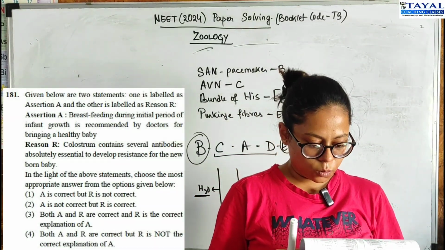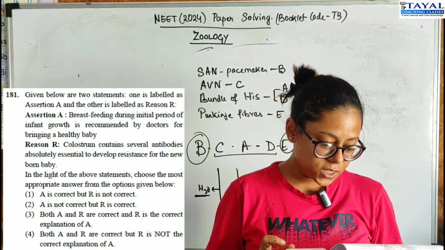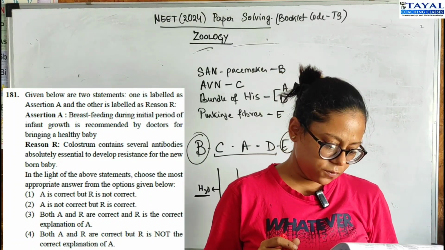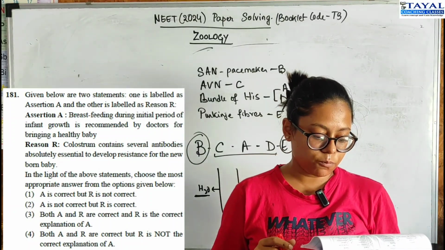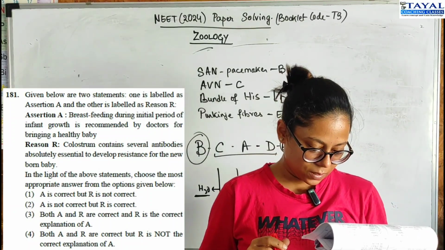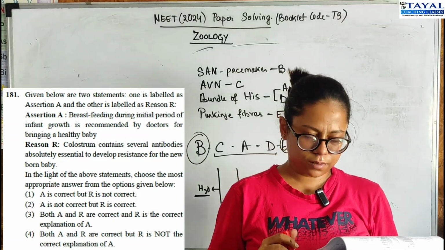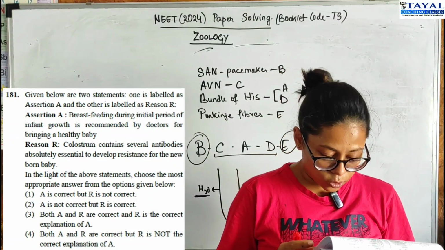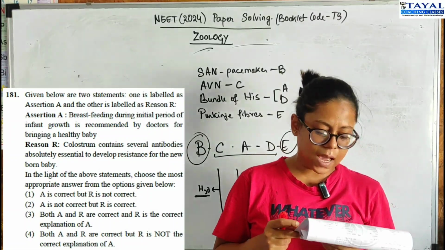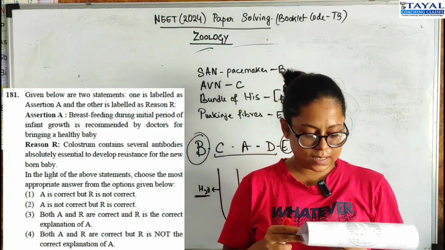Assertion reason on 181. Breastfeeding during the initial period of infant growth is recommended by doctors for bringing up a healthy baby. Okay, this is correct, right? Assertion is correct. And our reason is colostrum contains several antibodies absolutely essential to develop resistance. Yes.